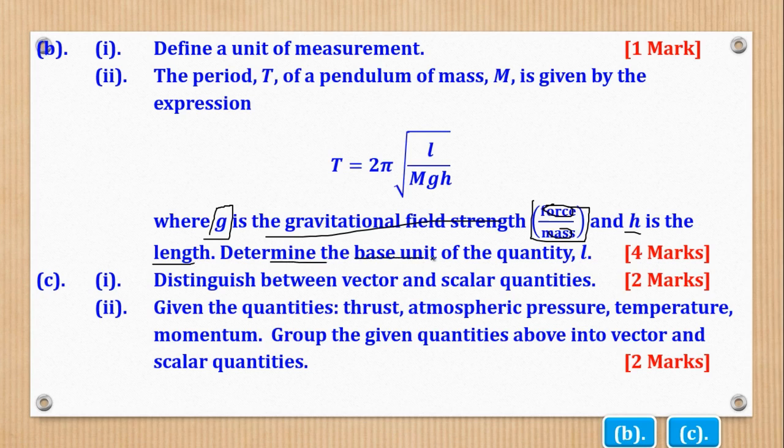Determine the base unit of the quantity L. So base unit means it has to contain the fundamental units of the fundamental quantities. Remember, units of fundamental quantities, there is mass, we have mass, which is kilogram. We have length, which is meters, and time, which is seconds.